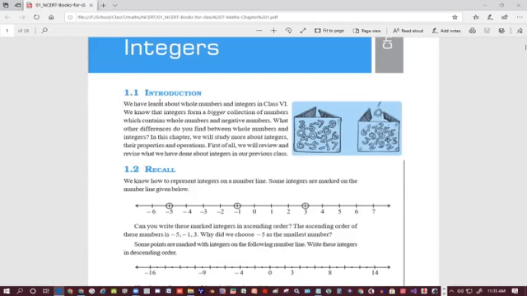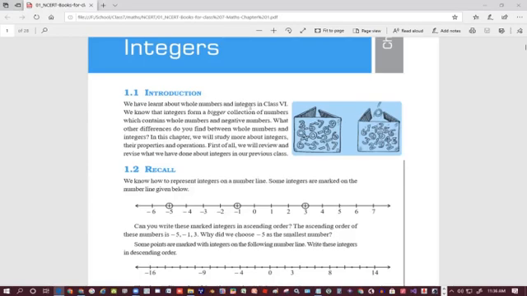Some questions can use words that can be confusing, so be clear about what they mean. Whole numbers start from 0, and integers can be negative numbers and positive numbers, and it includes 0 also. We know that integers form a bigger collection of numbers which contains whole numbers and negative numbers. See, it is clear here. It will include both negative numbers and positive numbers, and 0. 0 and positive numbers are whole numbers. So integers include whole numbers with negative numbers also.